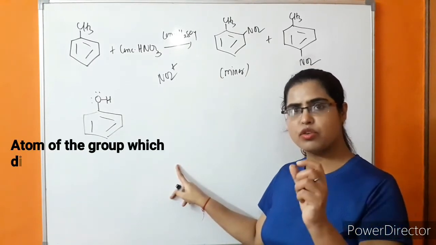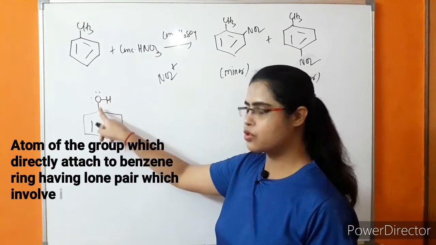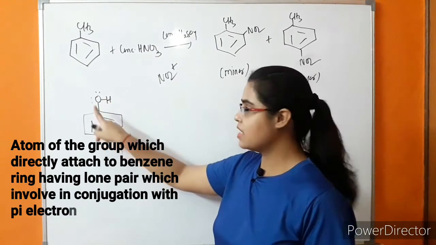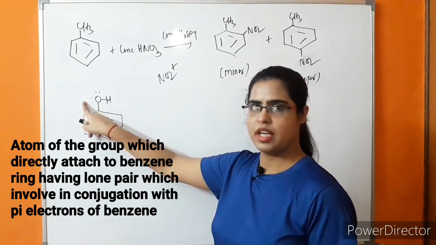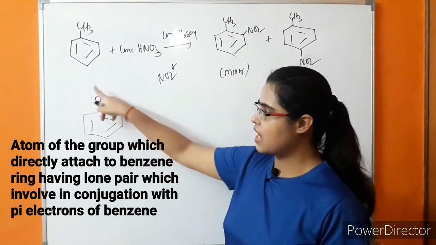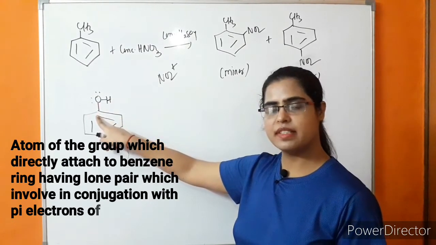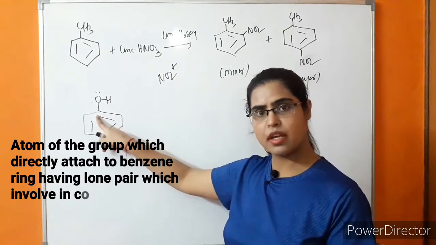Because the atom of the functional group which is directly attached to the benzene carbon is having a lone pair, except alkyl and phenyl. In this case the atom of the functional group directly attached to the benzene ring is having a lone pair.